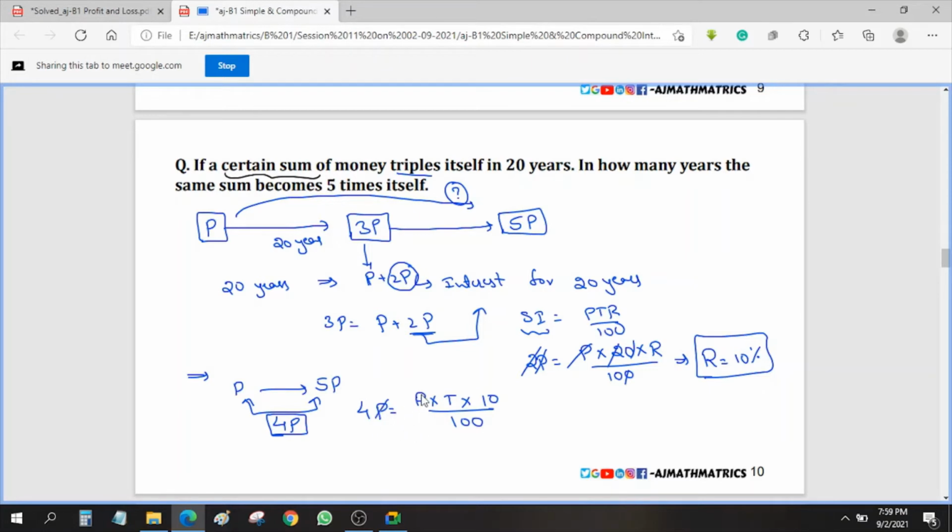So P gets cancelled, 0 gets cancelled. So T is equal to 40, which means for the rate of interest of 10 percentage, the principal will become 5 times in 40 years. So that is the answer for the question. Hope I am clear.